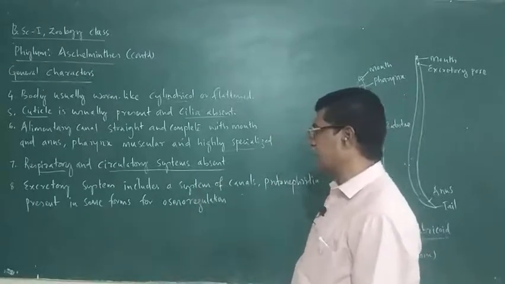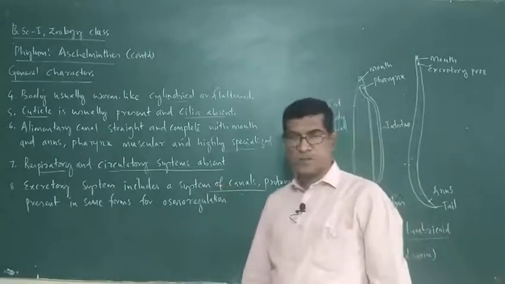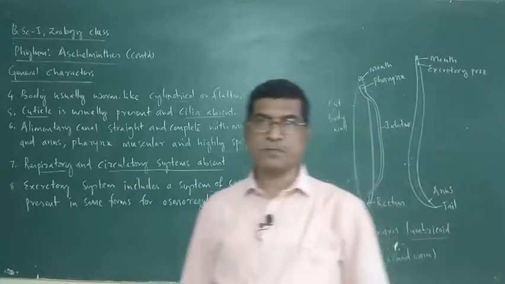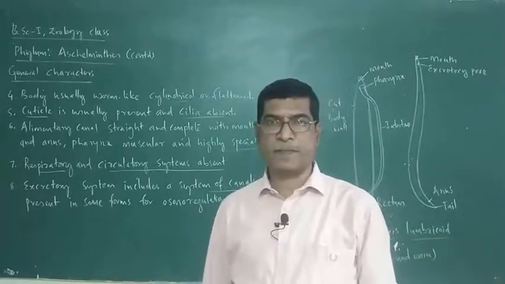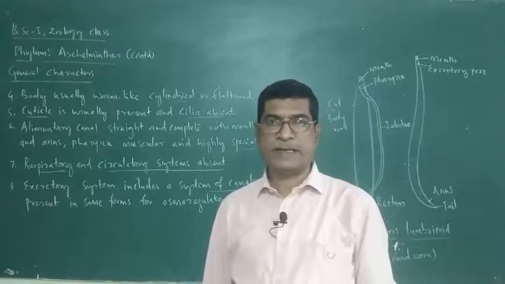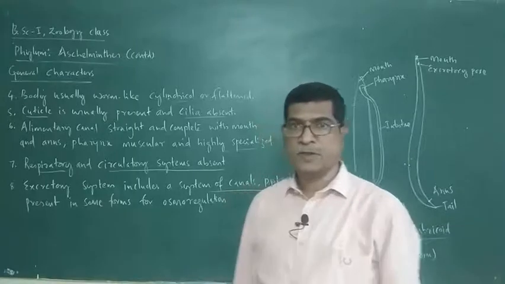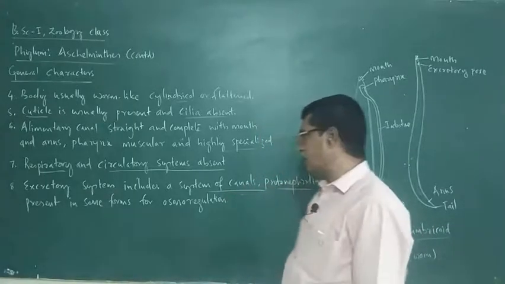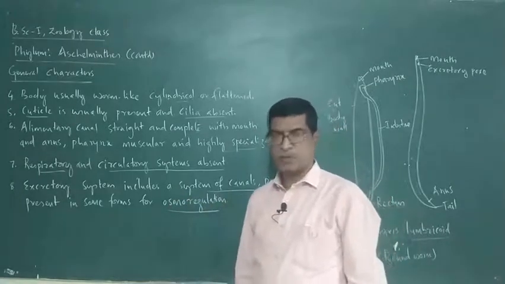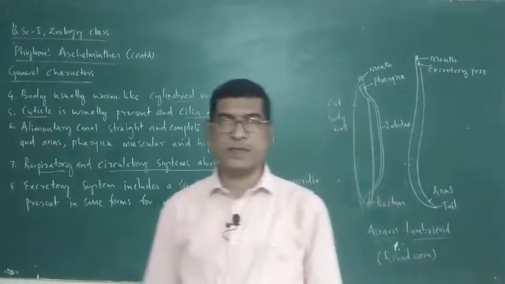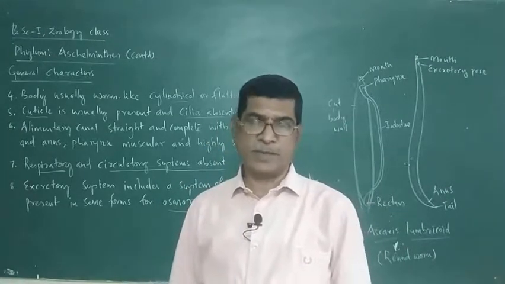Excretory system includes a system of canals, protonephridia. Excretory system is there, having either excretory canals or protonephridia. They are used for maintaining water balance and salt balance of the body. Therefore, they are osmoregulatory in function. You know what osmosis is? Osmosis means movement of water molecules from higher concentration to lower concentration passing through a semi-permeable membrane.